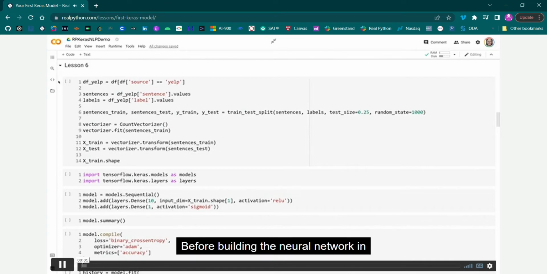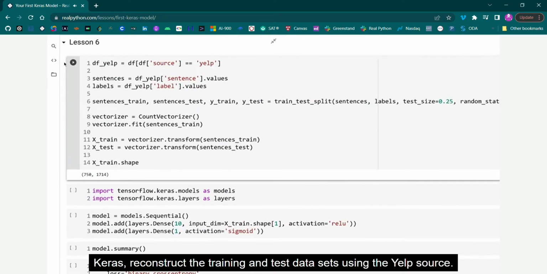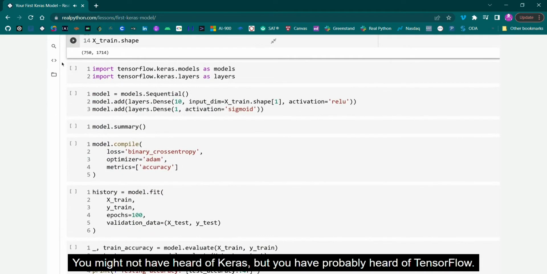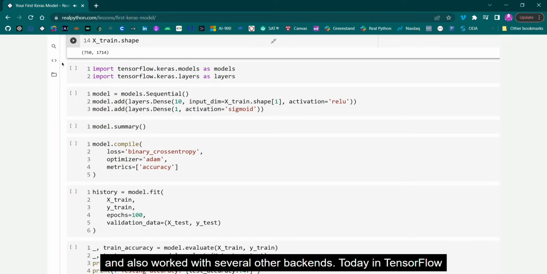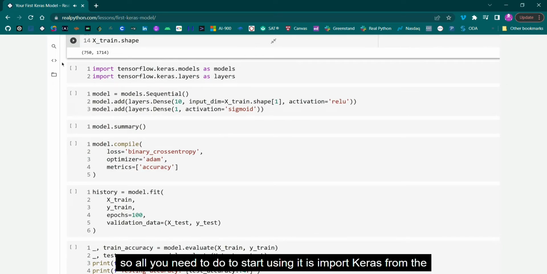Before building the neural network in Keras, reconstruct the training and test datasets using the Yelp source. You might not have heard of Keras, but you have probably heard of TensorFlow. Originally, Keras was a wrapper around the lower-level API of TensorFlow and also worked with several other backends. Today, in TensorFlow 2.0, Keras is part of TensorFlow. Many of the APIs are still the same, you just get to them through the TensorFlow modules. TensorFlow 2.0 is pre-installed with Google Colab, so all you need to do to start using it is import Keras